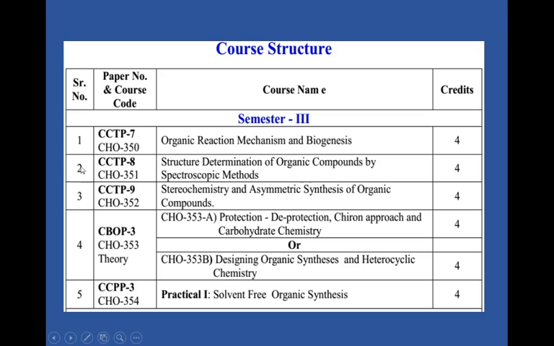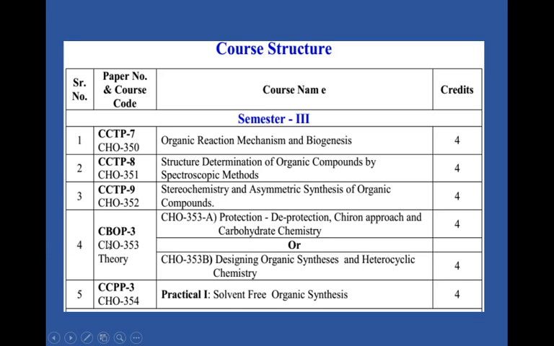There are 5 papers, in which these 3 are core compulsory theory papers. The first one is CHO 350, organic reaction mechanism and biogenesis, for 4 credits. The second is core compulsory theory paper CHO 351, structure determination of organic compounds by spectroscopic methods. This is also for 4 credits. The third is core compulsory theory paper CHO 352, stereochemistry and asymmetric synthesis.